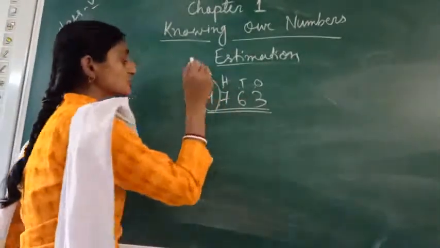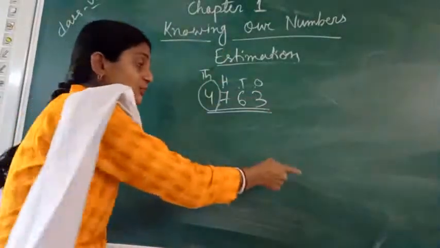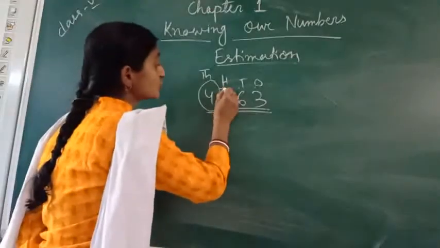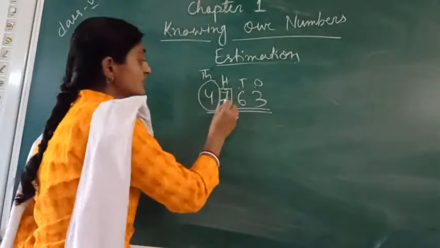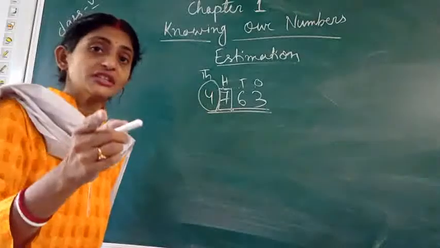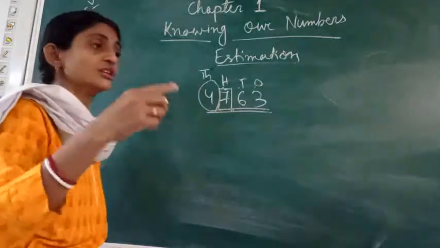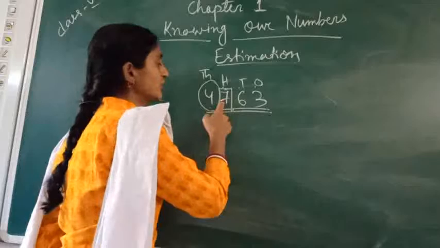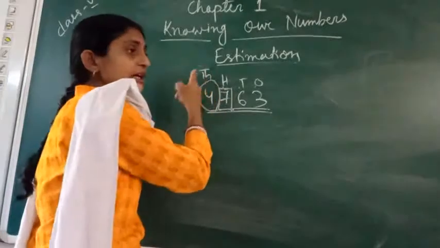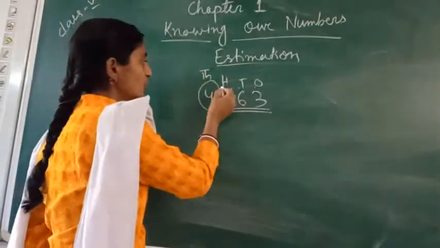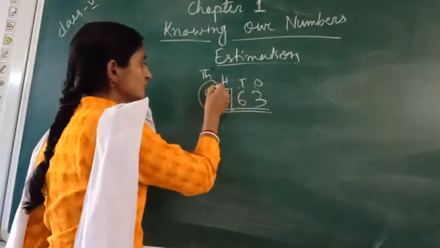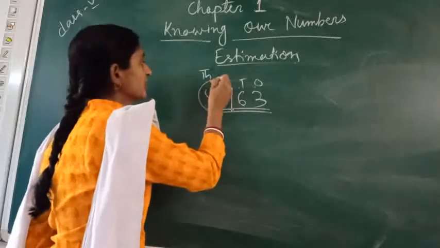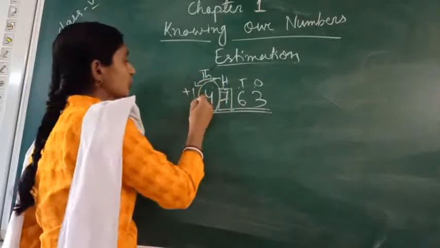So in 1000 place, what we will do? We will follow that procedure. We will look for the next place. Here in next place, what is it? It is 7. So 7 comes in which group? It is 5 to 9 group. So if it is in 5 to 9, it will give plus 1 to the next number. We will add plus 1 with whom?